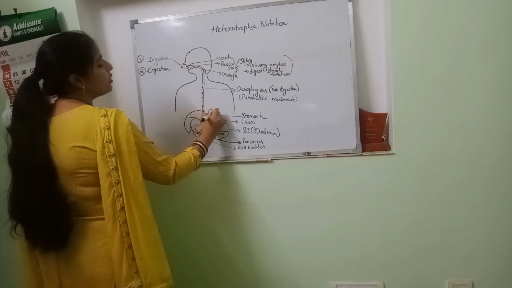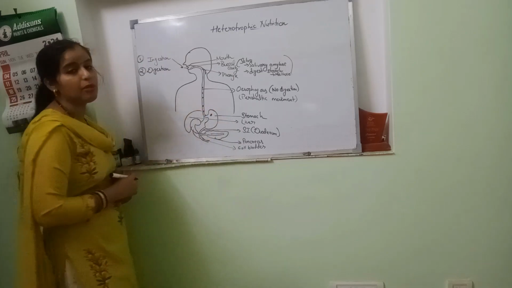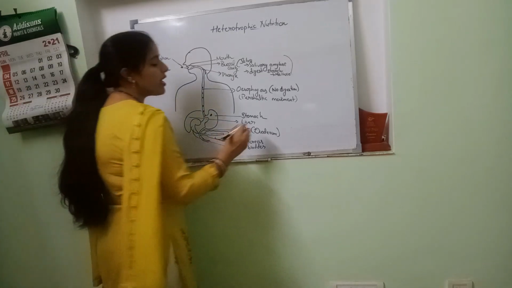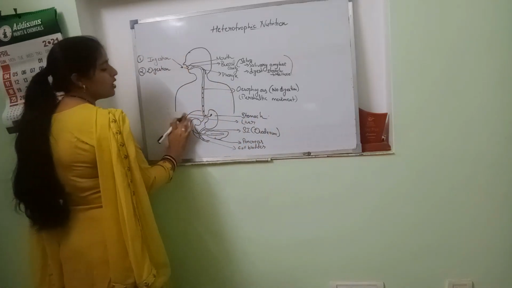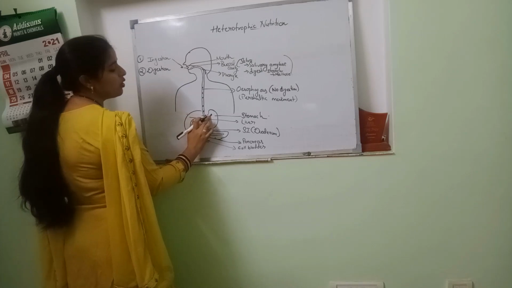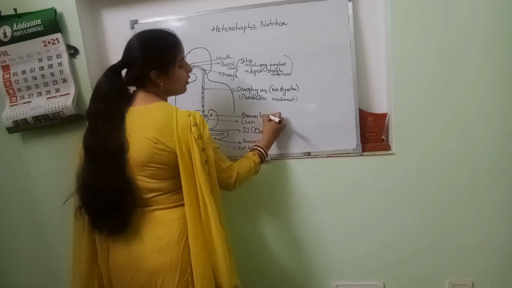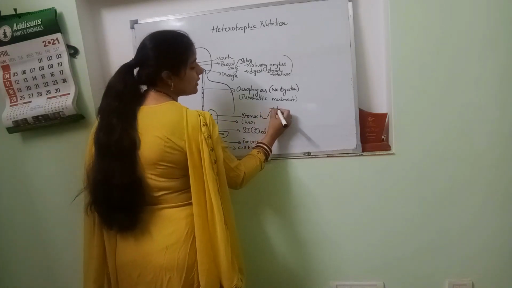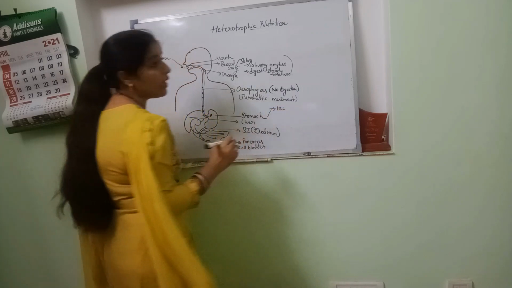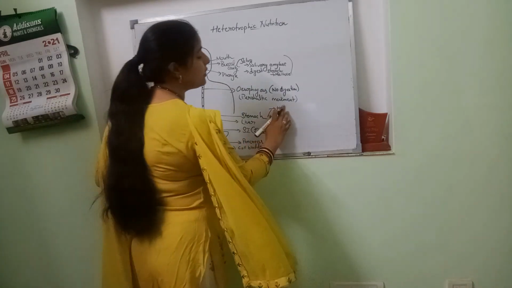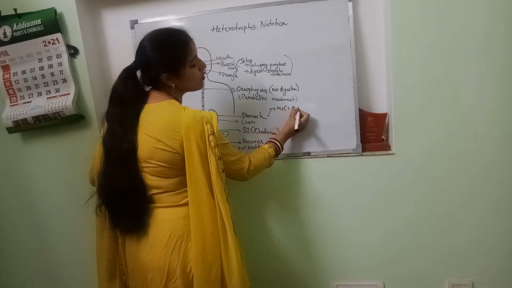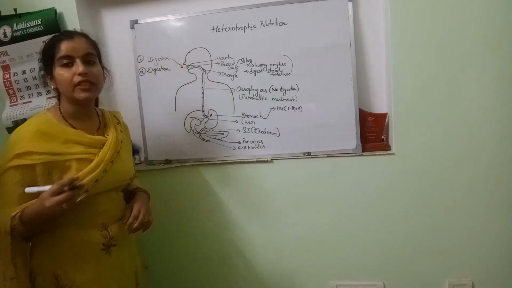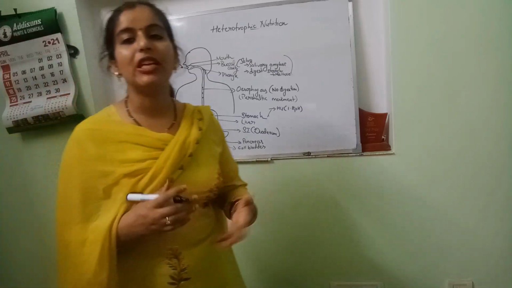Now food enters into the stomach. What happens with the food in the stomach? Stomach has three things to show. Stomach has HCl. HCl is releasing in the stomach. HCl is 1.8 pH. Now this HCl is a strong acid that is released whenever it is the time of eating.